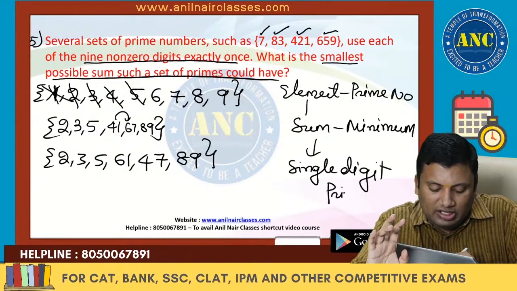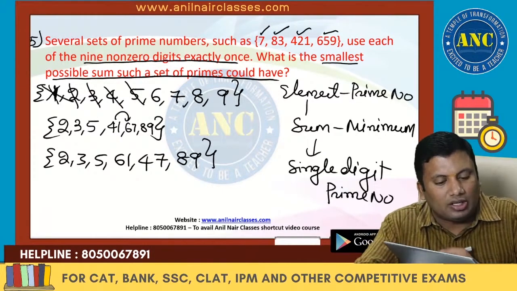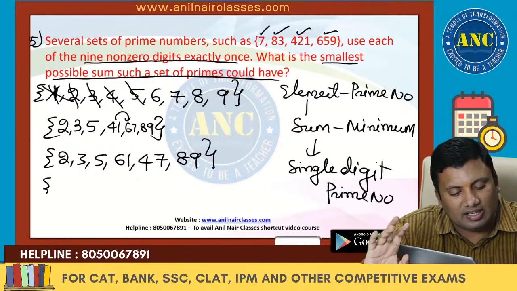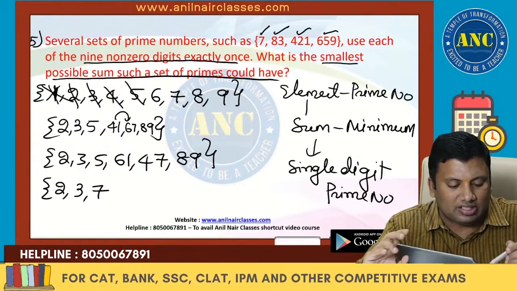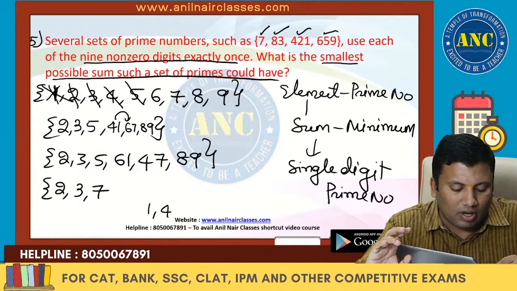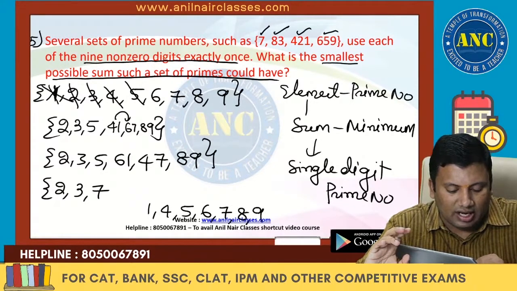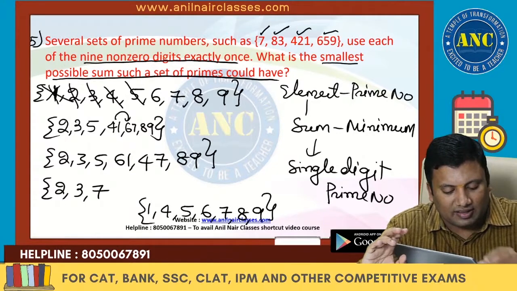So in single digit prime numbers, we have taken 2, 3, 5. Let us take 7 also. So we will remove 5 and keep 7. So 2, 3, 7. If I take 2, 3, 7, what are the other numbers? 1, 4, 5, 6, 8, 9.